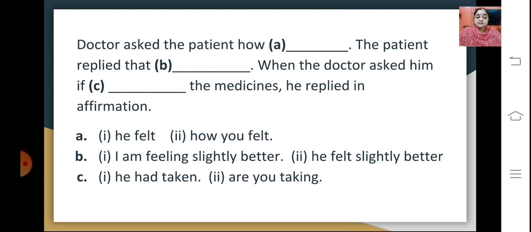So what would be the correct options here? The doctor asked the patient how he felt. The patient replied that he felt slightly better. When the doctor asked him if he had taken the medicines, he replied in affirmation.